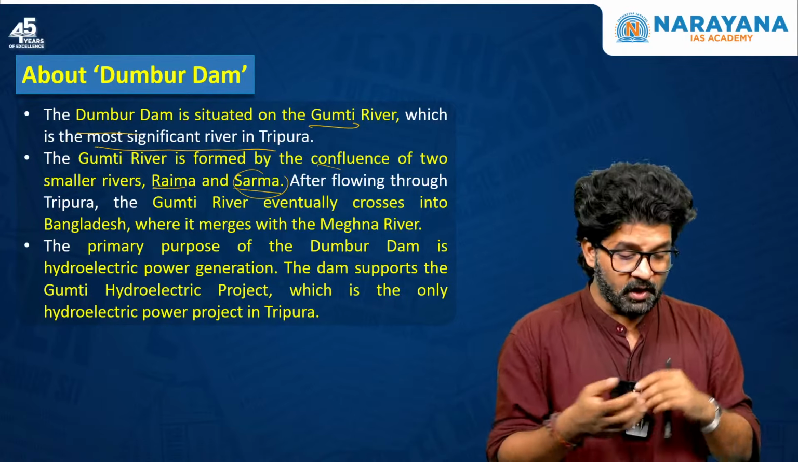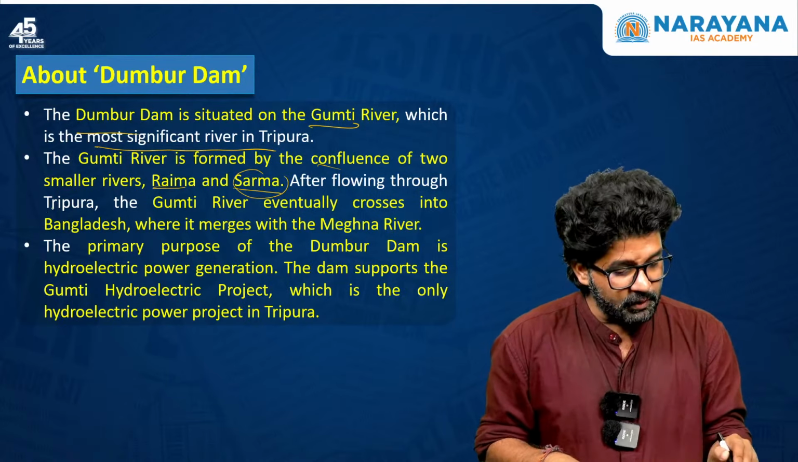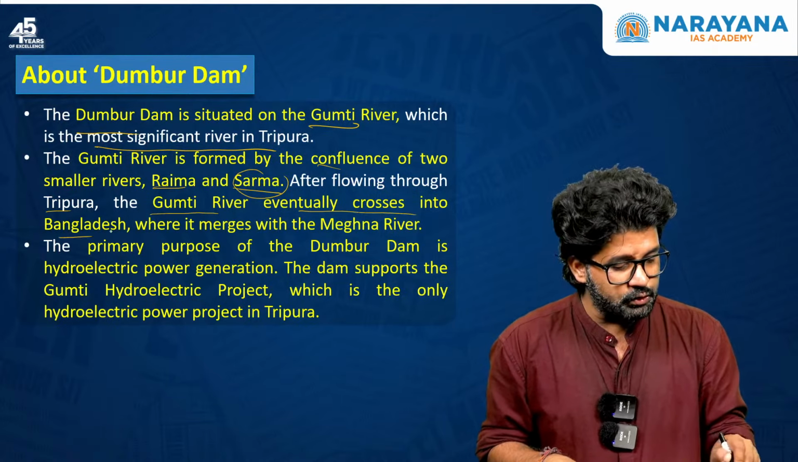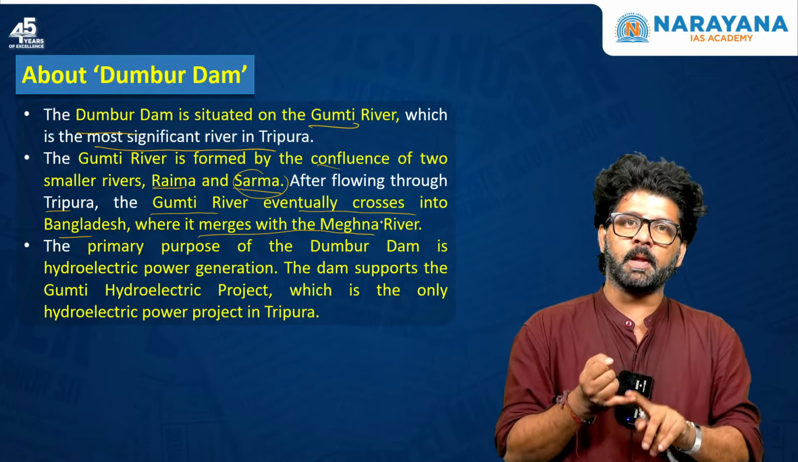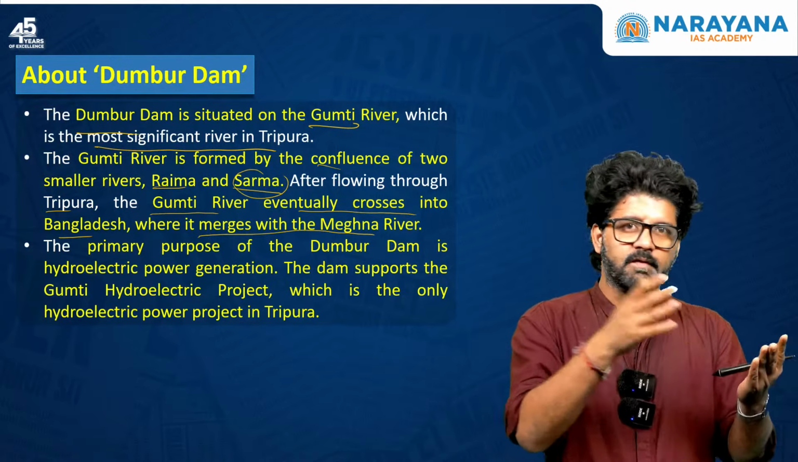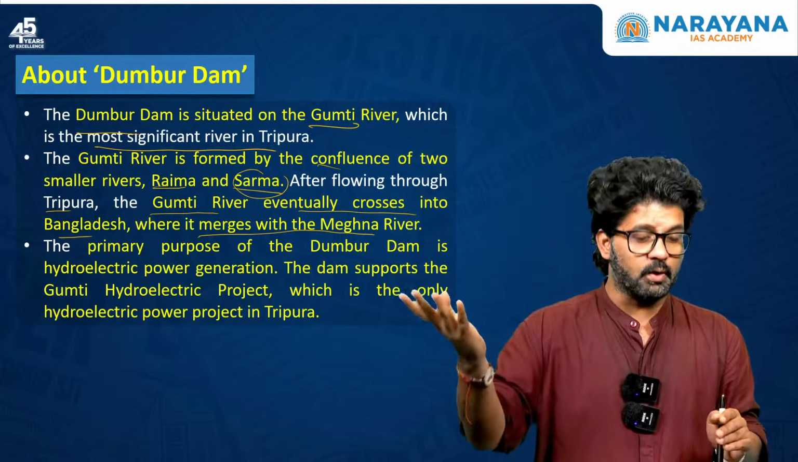Whatever floats your boat, whatever way you can remember it. After flowing through Tripura, the Gomti River eventually crosses into Bangladesh, where it merges with the Meghna River, Padma, Jamuna. Which river is called Padma? Which river is called Jamuna? You can post it in the comment section.